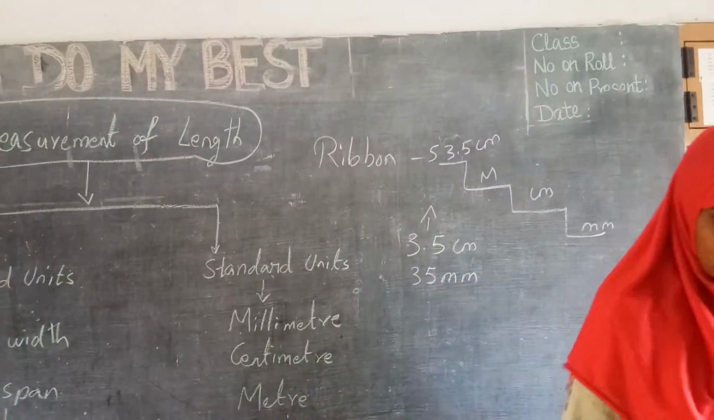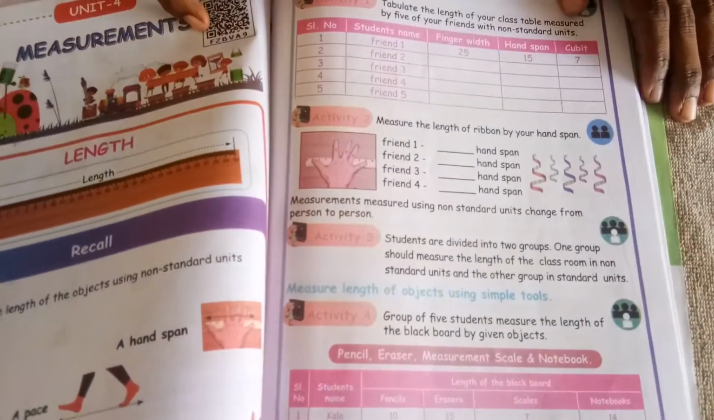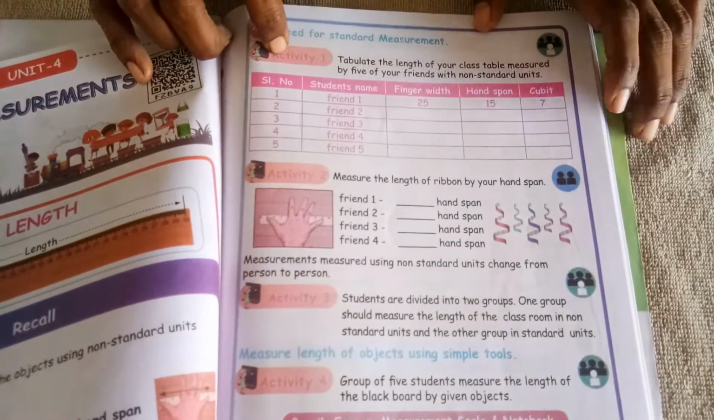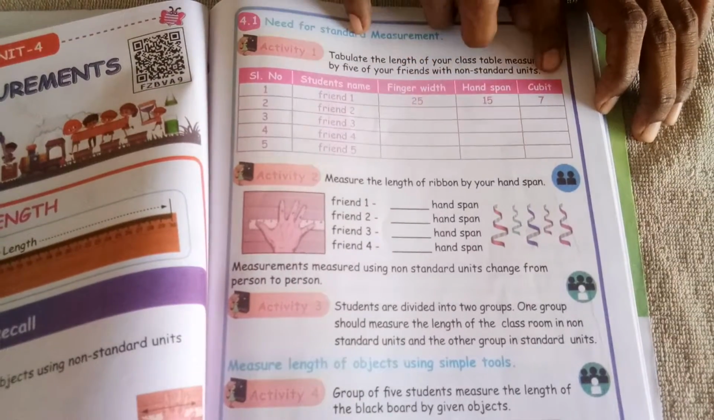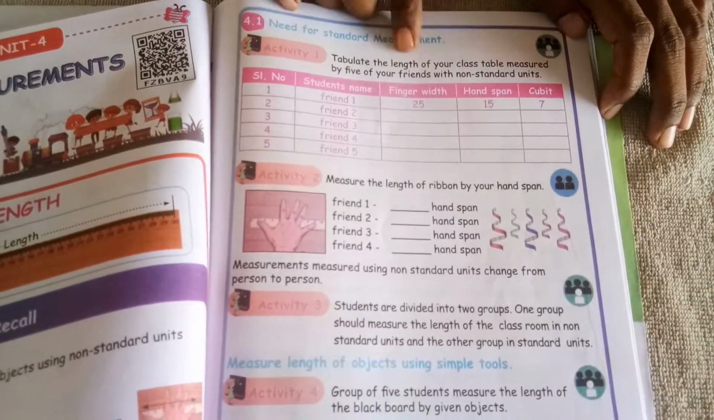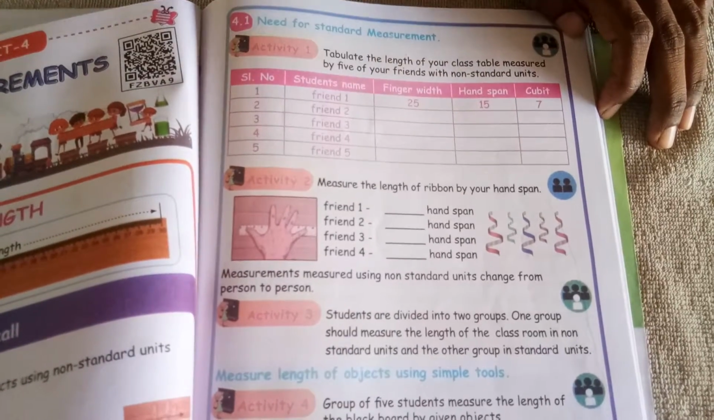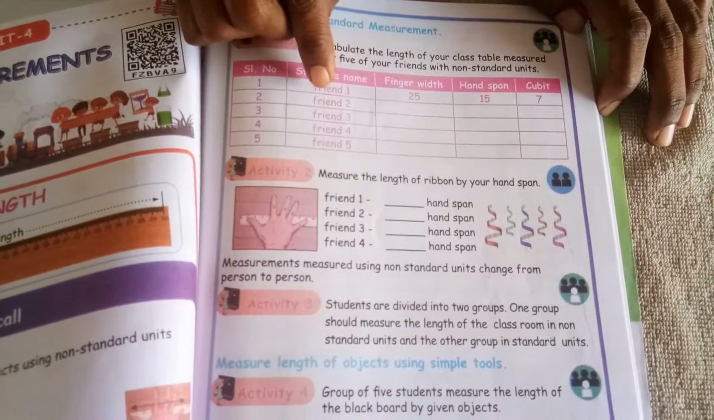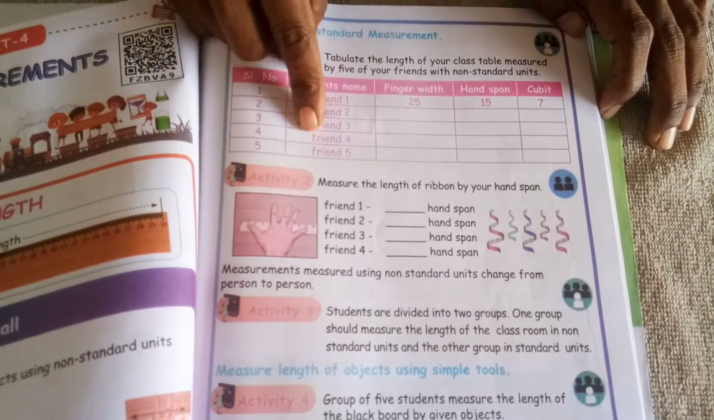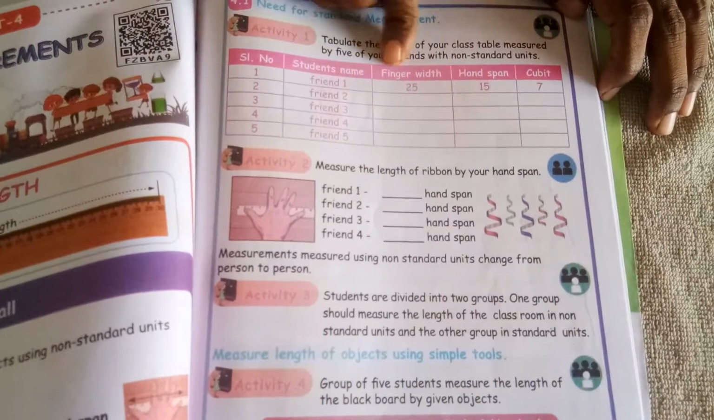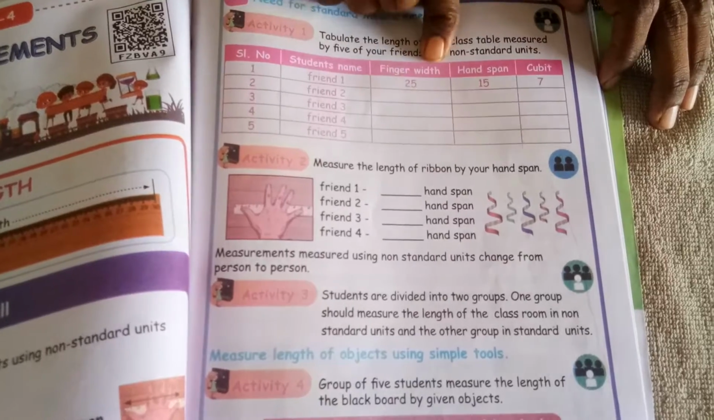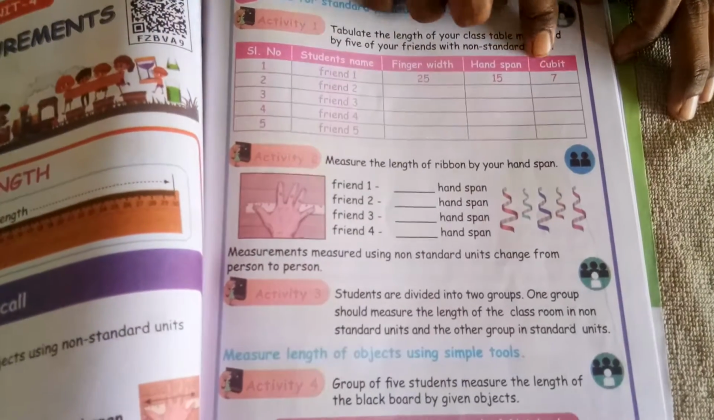Now you just take your book, right, in your book. Activity 1 you have to do inside the class, with the finger width, hand span, cubit. They have informed you to measure the length of your class table. So you can get the help of your mother, father or brothers and sisters, and do it with their finger width, with the hand span, with the cubit.